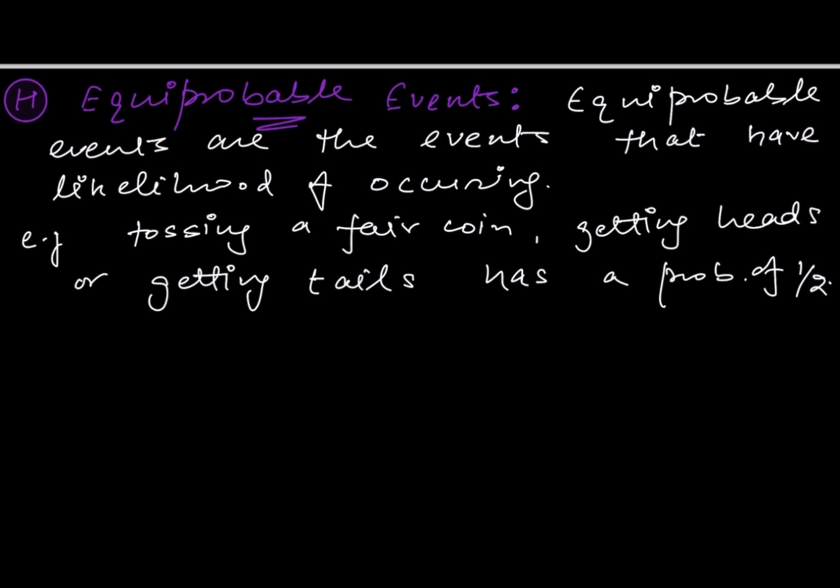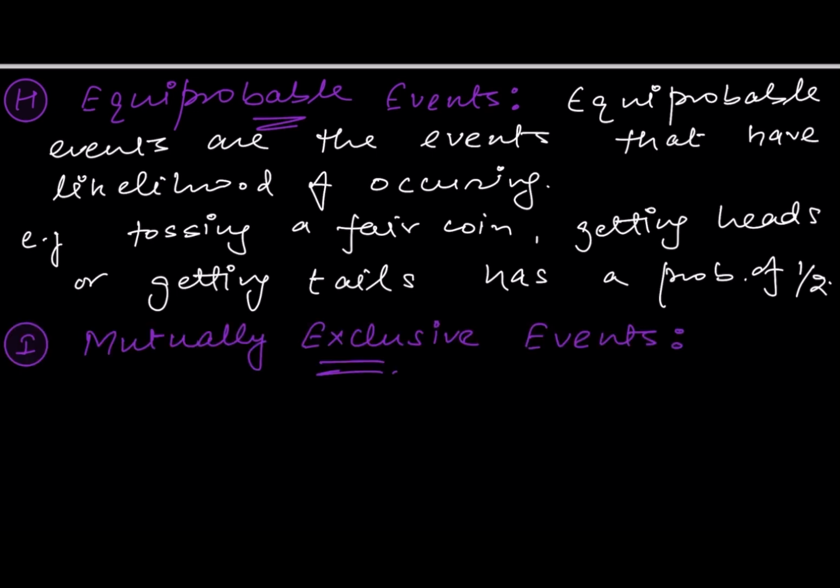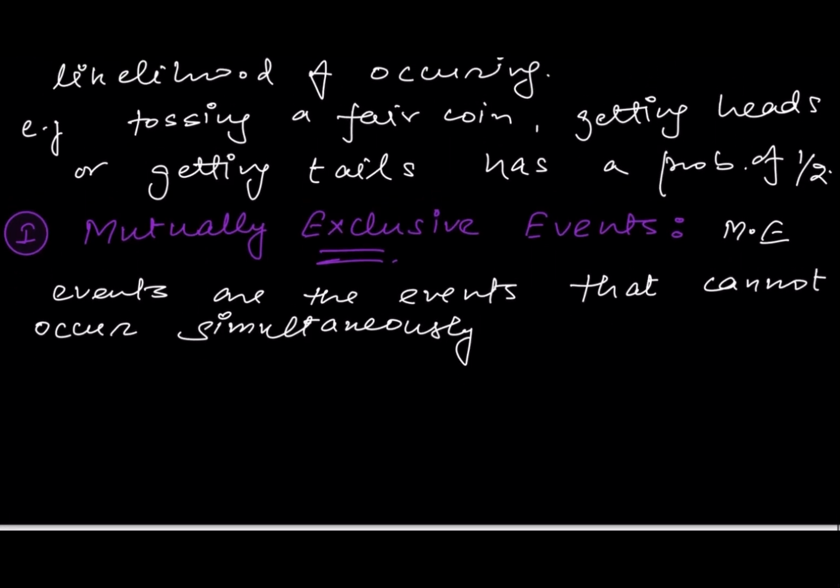Now let's come to the next type, that is mutually exclusive events. So in this we will write mutually exclusive events are the events that cannot occur simultaneously. That is, if one event occurs, it precludes the occurrence of the other.